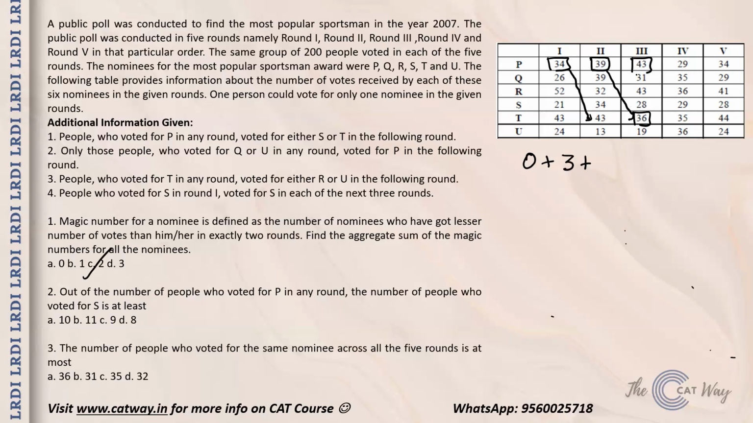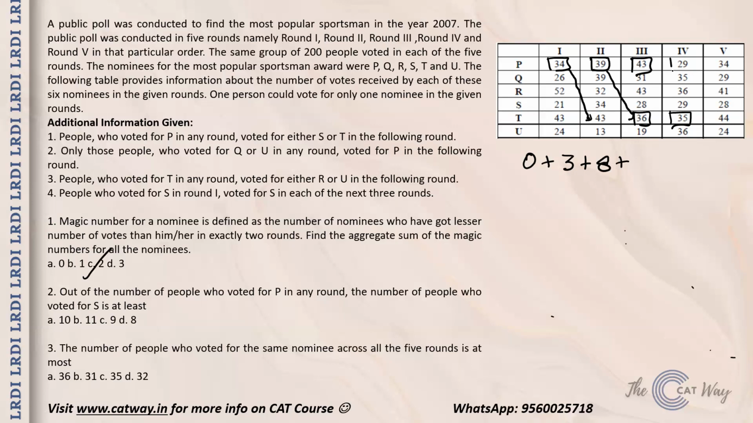Then if you talk about round 3, you have 43 people voting for P. Now only 35 people can go and vote for T in the next round. That means you will still be left with 8 people, and all those 8 people will be voting for S in the 4th round.